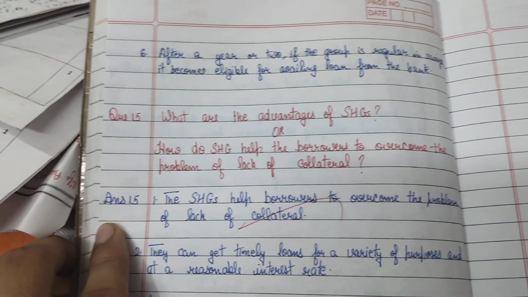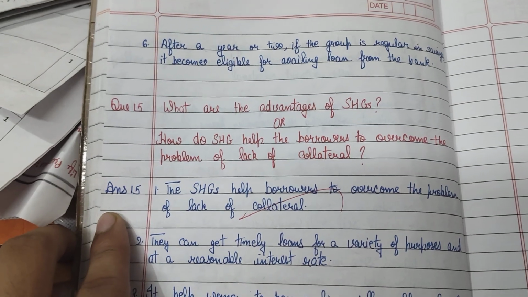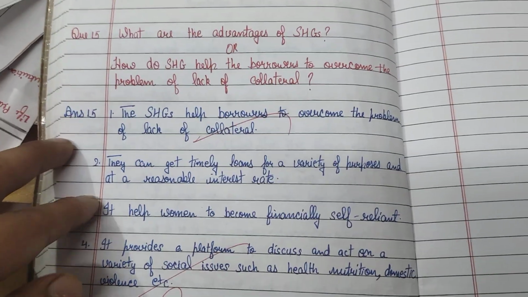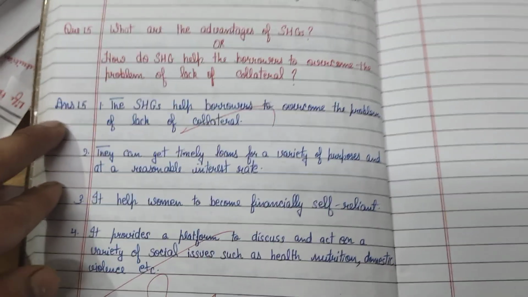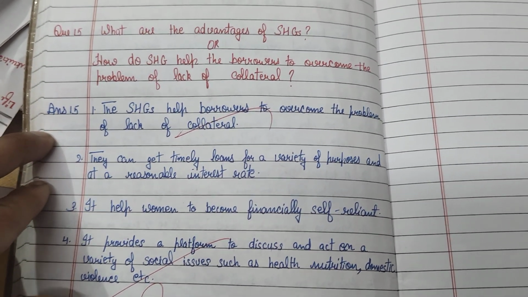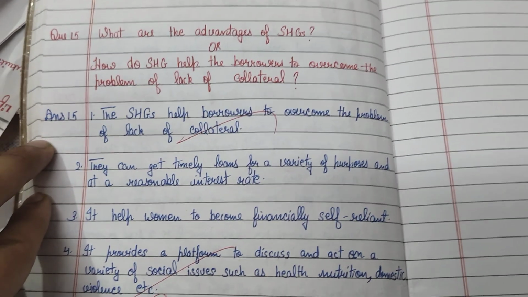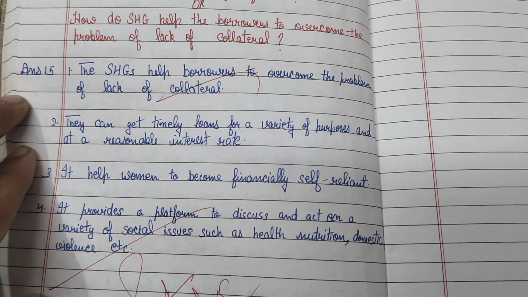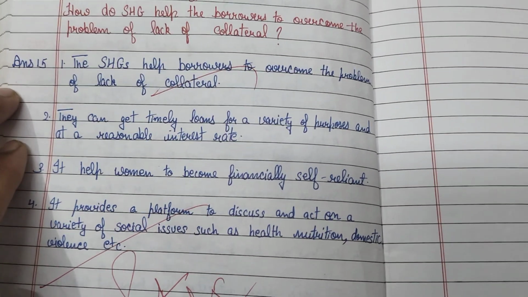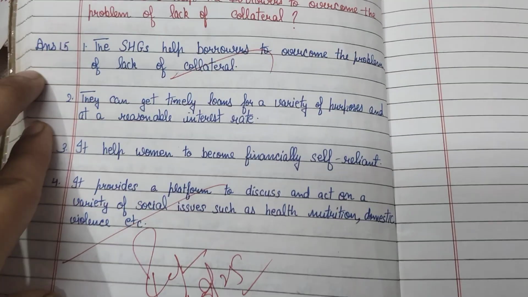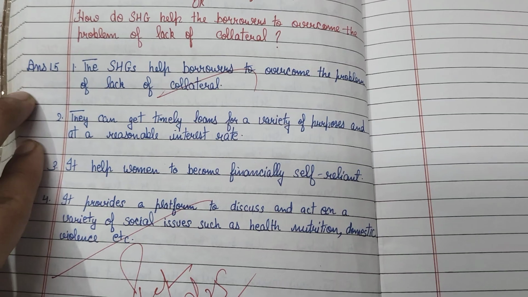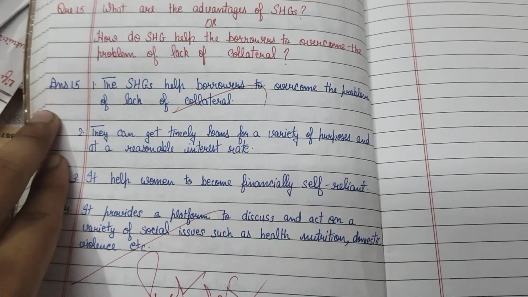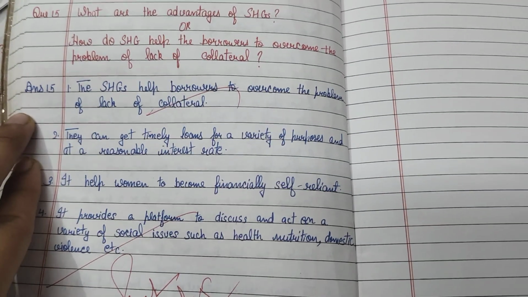After a year or two, if the group is regular in saving, it becomes eligible for availing a loan from the bank. Next question. This is also an important question. What are the advantages of SHG, or how do SHGs help the borrower to overcome the problem of lack of collateral? The SHGs help borrowers to overcome the problem of lack of collateral. They can get timely loans for a variety of purposes and at a reasonable interest rate. It helps women to become financially self-reliant. It provides a platform to discuss and act on a variety of social issues such as health, nutrition, domestic violence, etc.